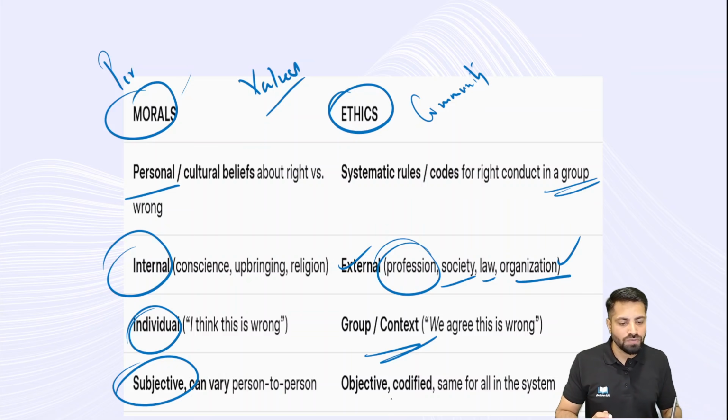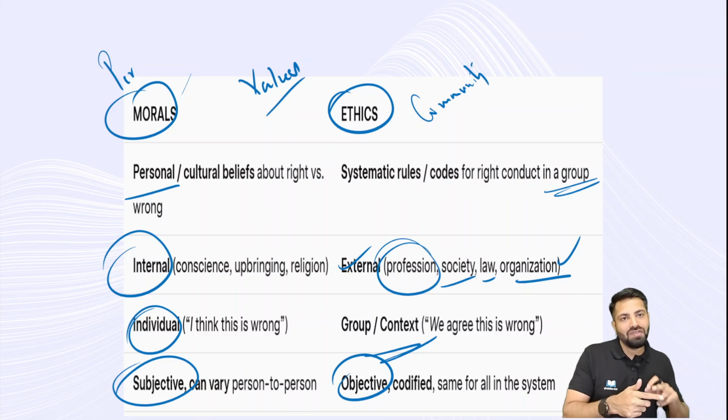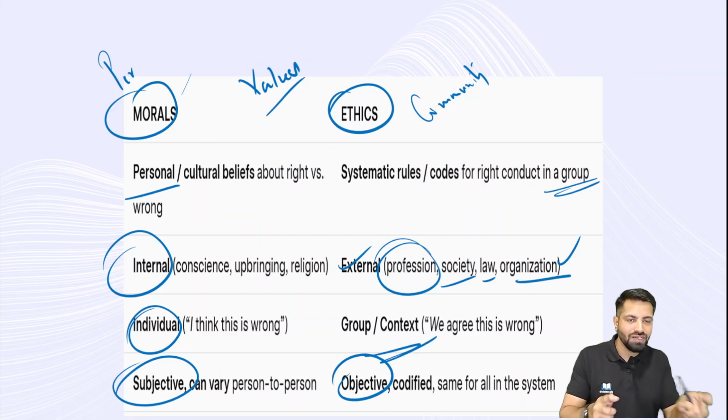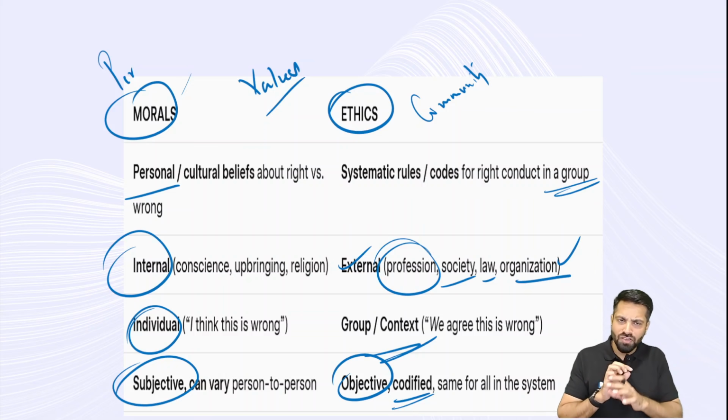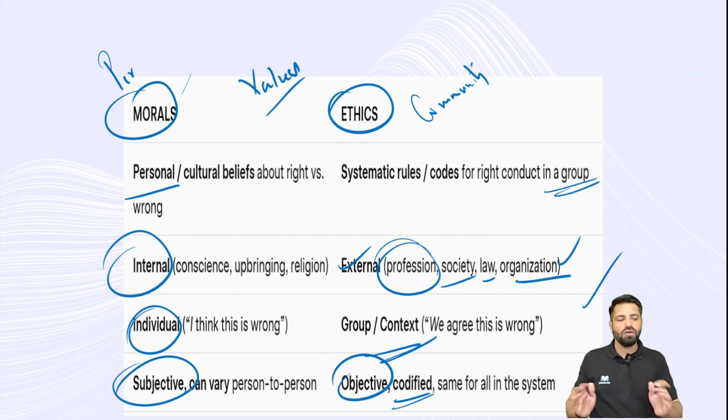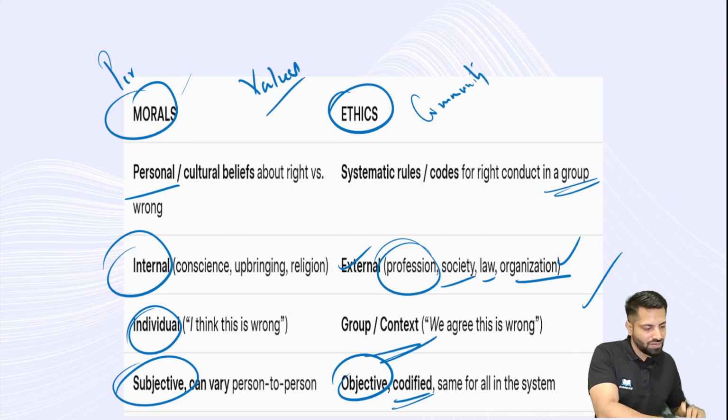So this is objective, because if it becomes subjective for a group of 1000 people, everybody starts giving their own explanation. So ethics should be objective, so that there will not be any loopholes in it, and it should be codified, and it should be the same for everybody in a system. So this is the major difference between morals and ethics, right?